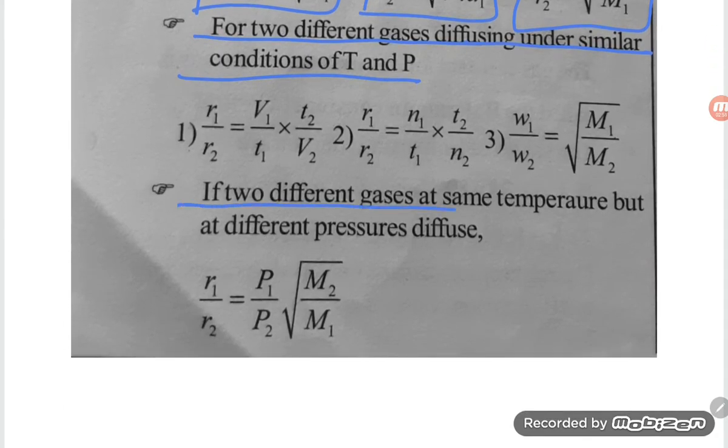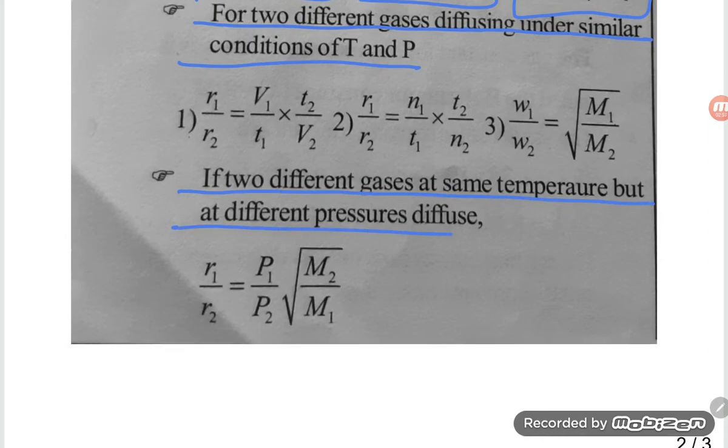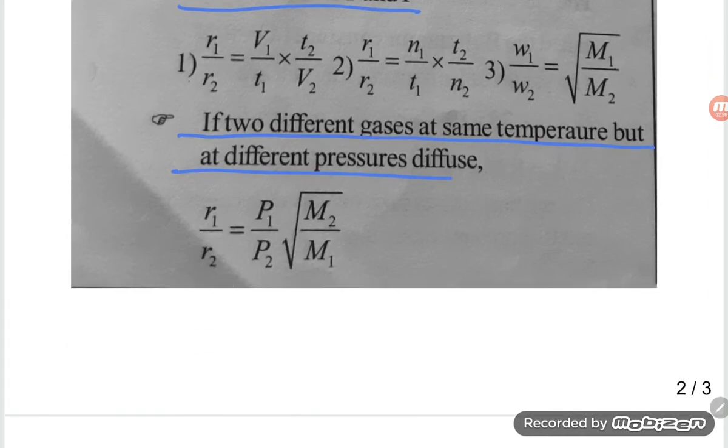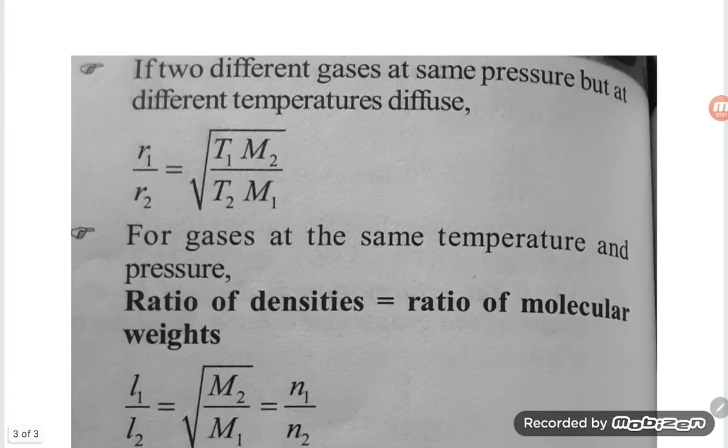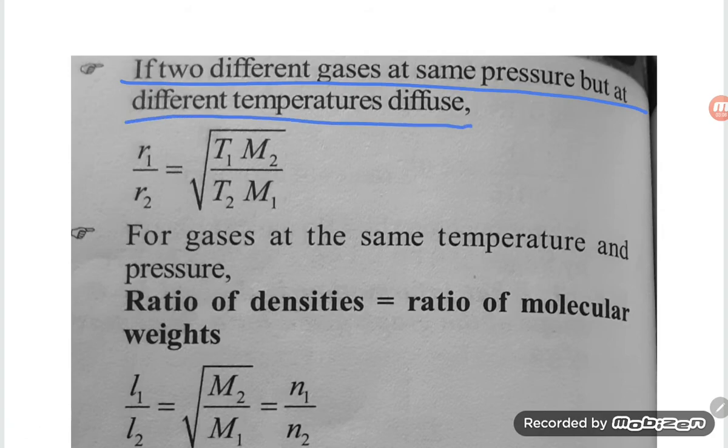If two different gases at the same temperature but different pressure diffuse, then R1 by R2 is equal to P1 by P2 into root of M2 by M1. If different gases at the same pressure but different temperature diffuse, then R1 by R2 is equal to root of T1 M2 by T2 M1.